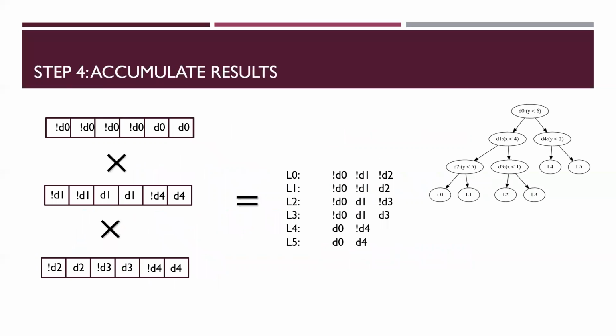Finally, we can accumulate all the levels by multiplying these vectors together so that a label is only returned if none of the depth levels exclude it. This basically creates a vector containing the evaluation of the Boolean polynomial for each leaf. The vector can then be sent back to the client, who decrypts it and learns the classification result.